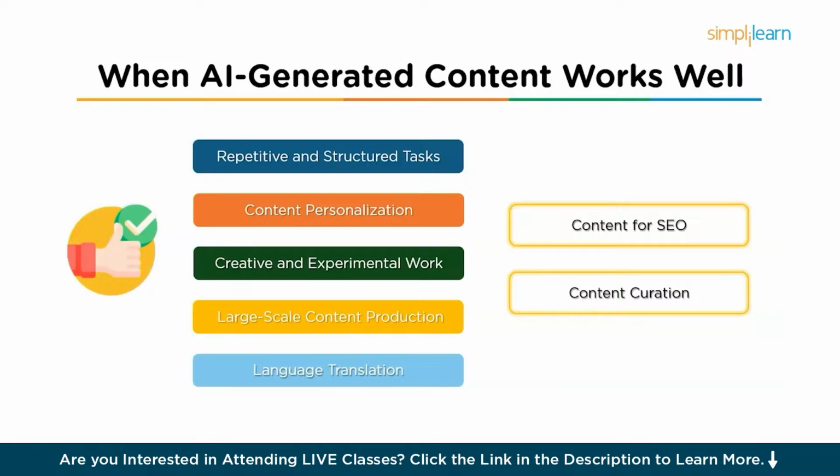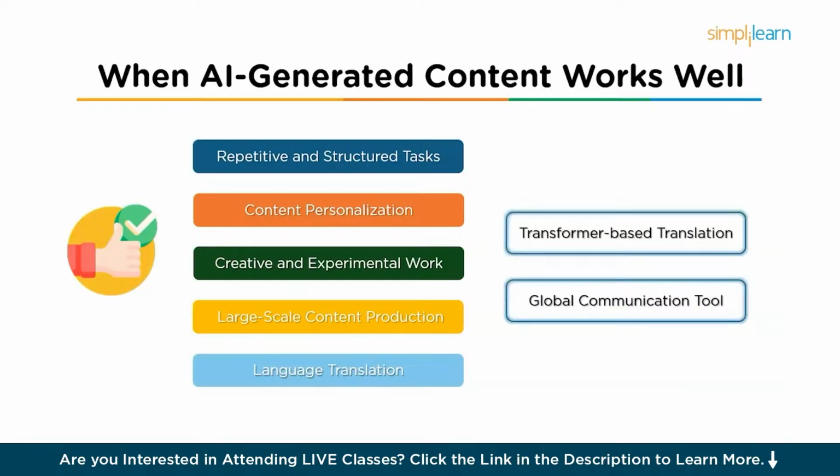AI can help with curating content from various sources, such as news aggregation, by pulling relevant articles and data. And then it can also be used in language translation. AI models, particularly those based on transformers like Google Translate and DeepL, are highly effective at translating text between languages. These systems can handle vast amounts of text and provide real-time translations.